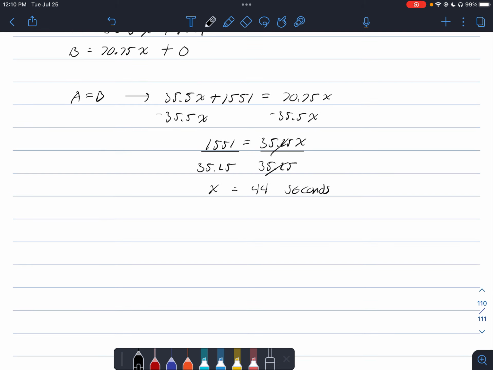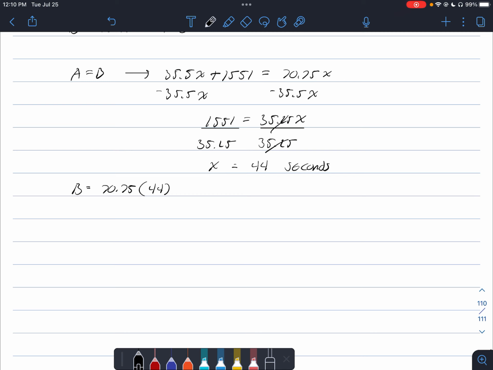So we can say that B is equal to 70.75 times 44. Okay, and that will give us 3,113. Okay, so it will be 44 seconds and 3,113 feet.